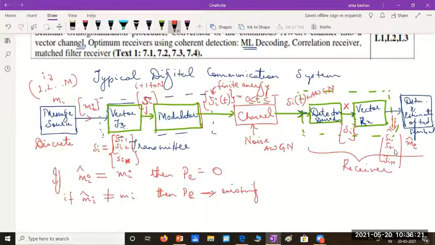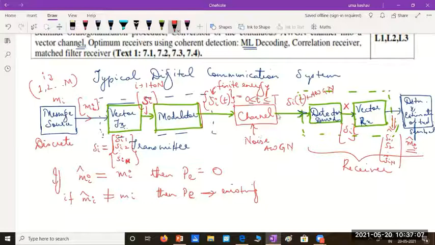From this vector, I'll try to estimate or detect whether this vector represents a binary 1 or a 0. What type of message does it represent? That is known as detection and estimation of the message. So we'll be doing detection and estimation of the message at the receiver side, and at the transmitter side we will be trying to understand which signals should be used to transmit well in the presence of AWGN in a channel.